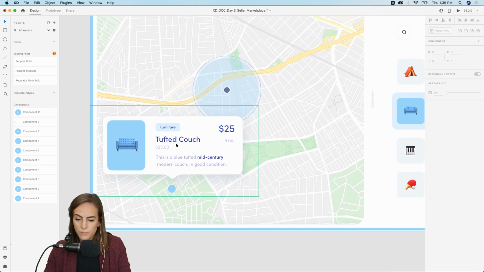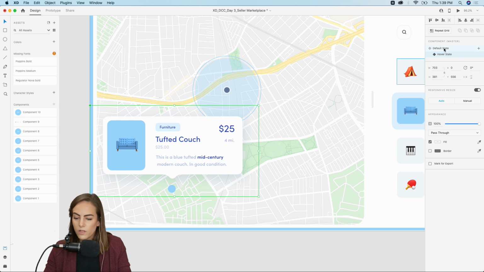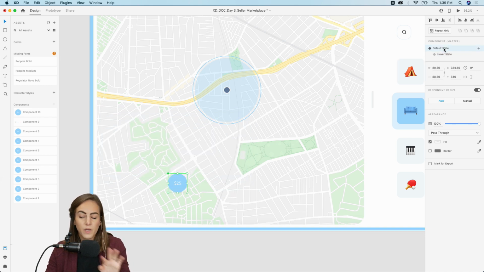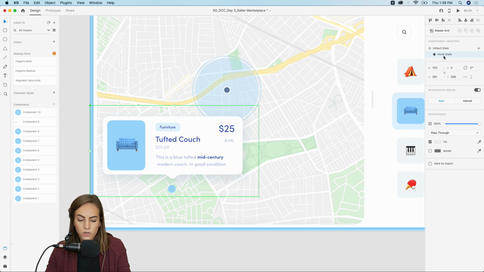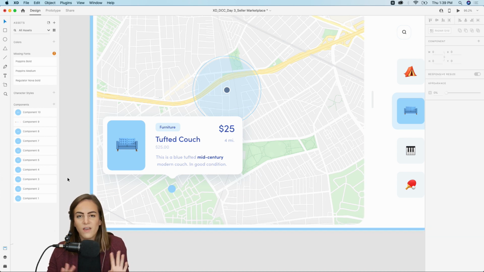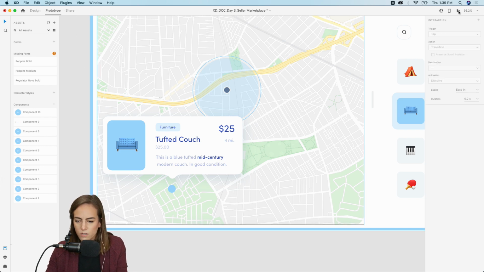Okay, so that looks good. Now when we click on default, you'll see it goes back to the default stage. Hover, it gets a little smaller, and we see all the details. All right, so we can actually go ahead and prototype this, see what it looks like.